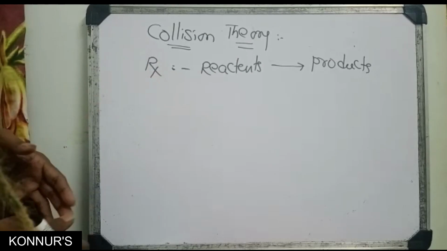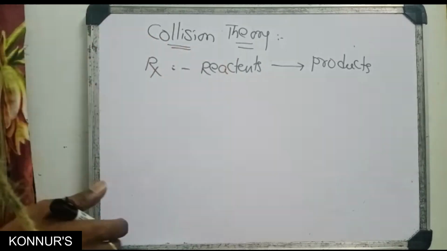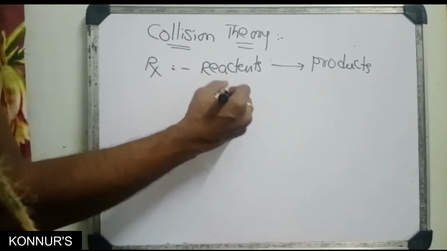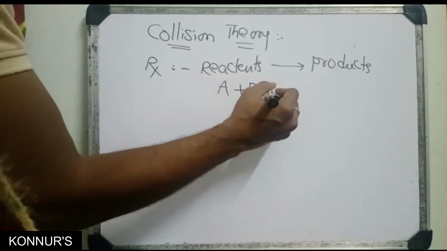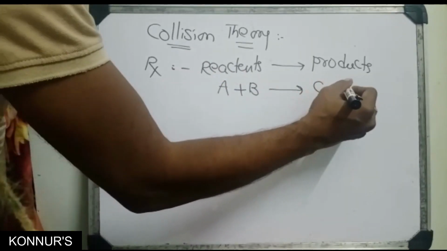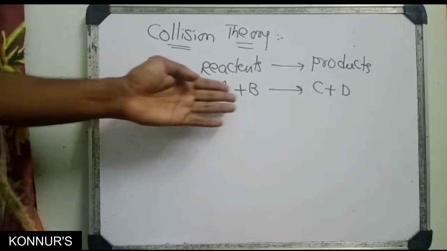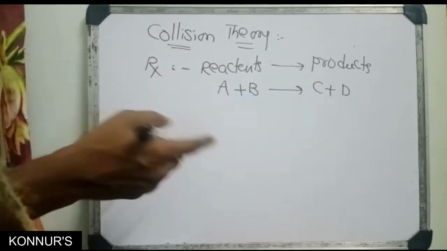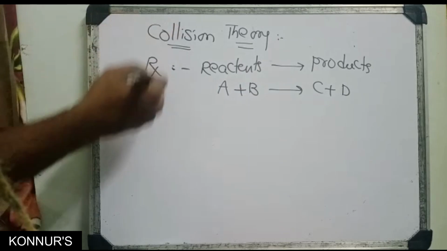So what is happening exactly inside the reaction? Suppose you take A plus B, that becomes C plus D. So how is AB converted into CD? That is explained by collision theory.